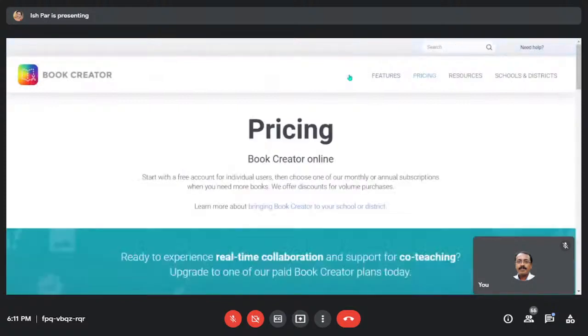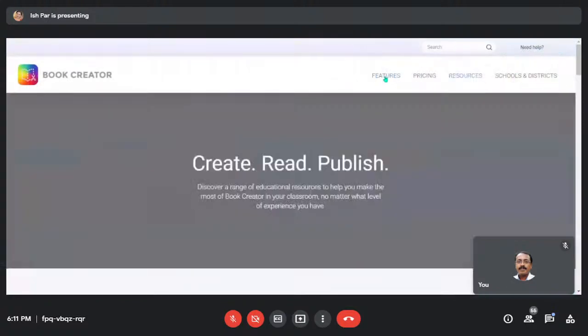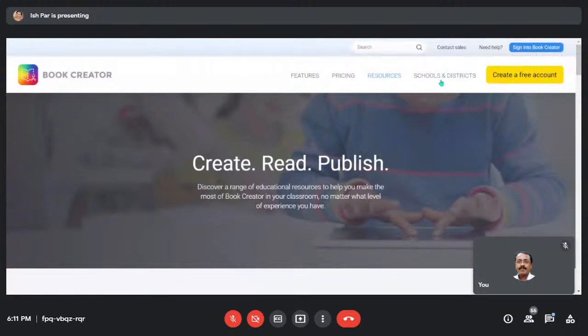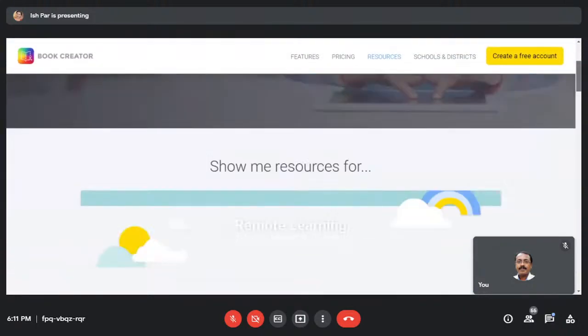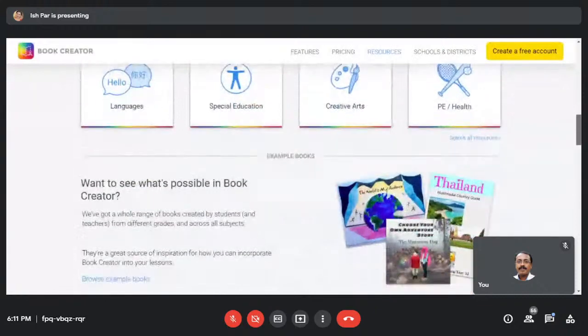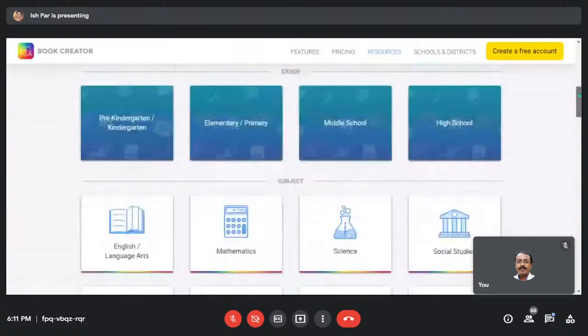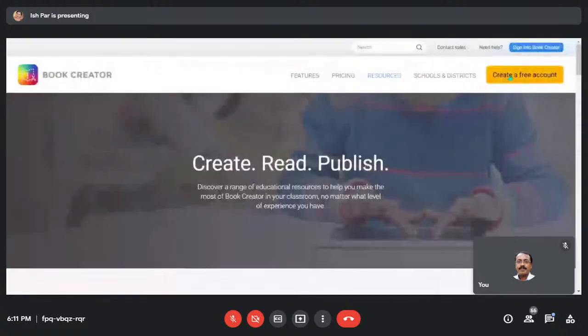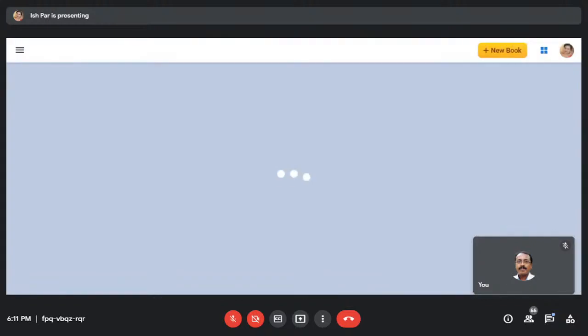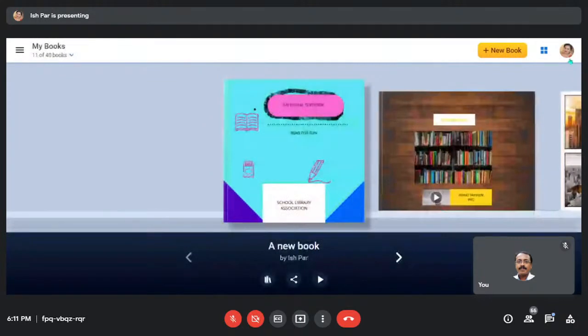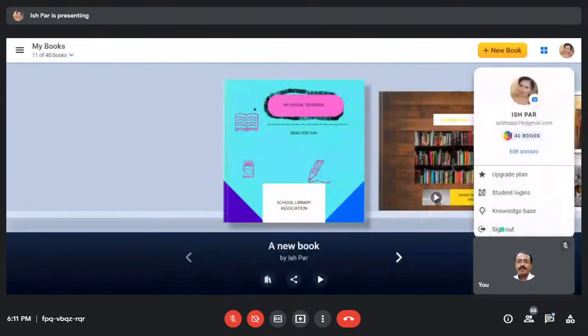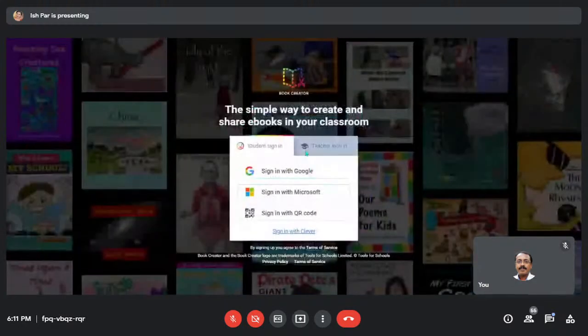Pricing, resources. There are resources for children, there are resources for teachers, ready-made resources which you can use, and you can select from certain options of subjects. So generally English and languages will have a certain concept of library. Then how to create: now you have to sign in. Like if I sign in to Book Creator, I'm directly reaching my library because I've already created it. Let me sign out and I'll teach you how to go to it.